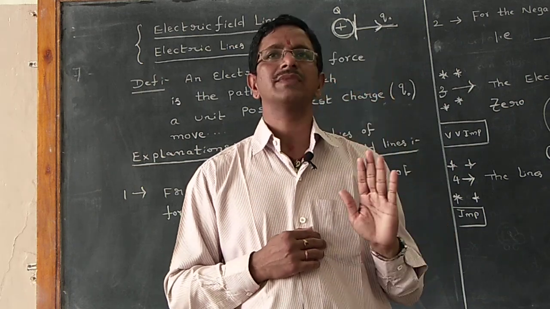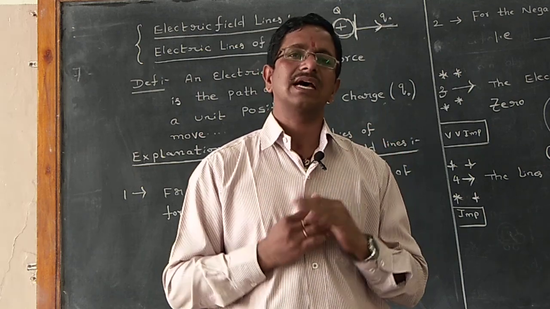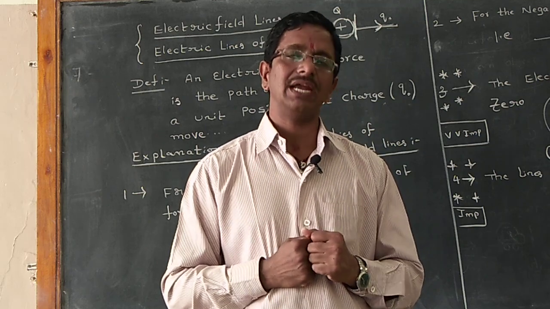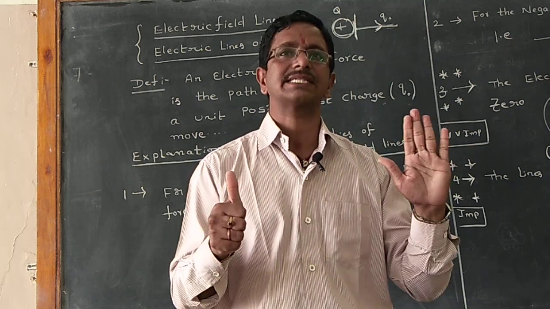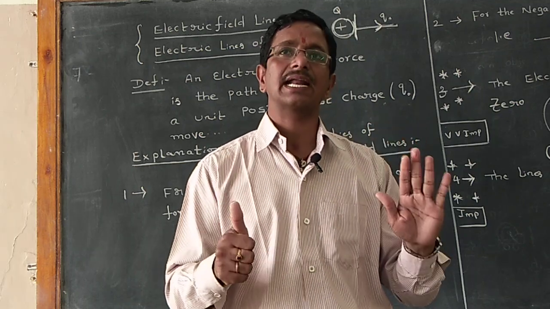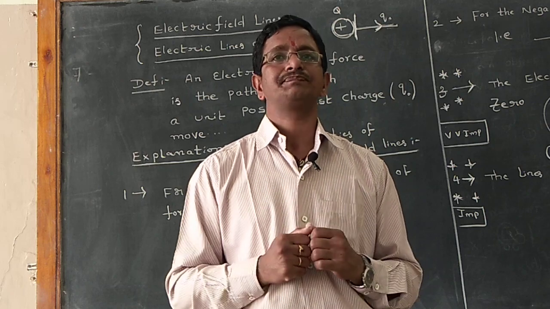Point number 5. Electric lines of the force closer gives strong electric field. Point number 6. Electric lines of the force further gives weak electric field.